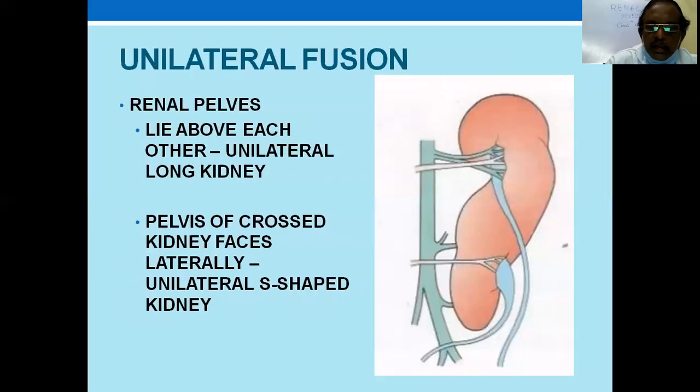This you should keep in mind. Both renal pelves lie above each other. This is how it looks. This is called the upper moiety, and this is called the lower moiety. The upper moiety has a pelvis and ureter, and the lower moiety has a pelvis and ureter. The pelvis of the crossed kidney faces laterally. This is a unilateral S-shaped kidney.